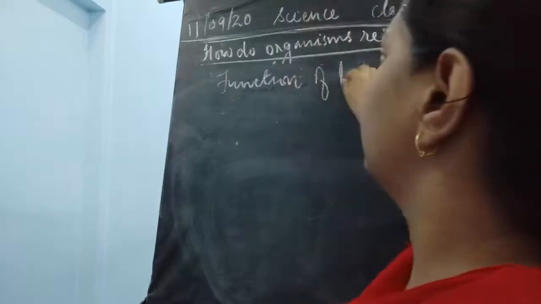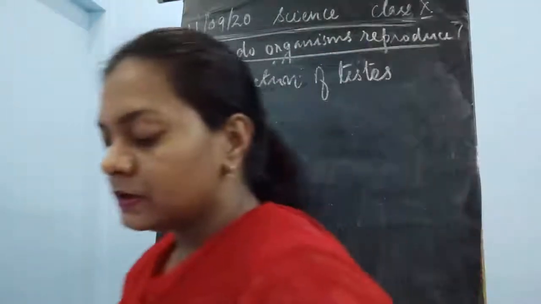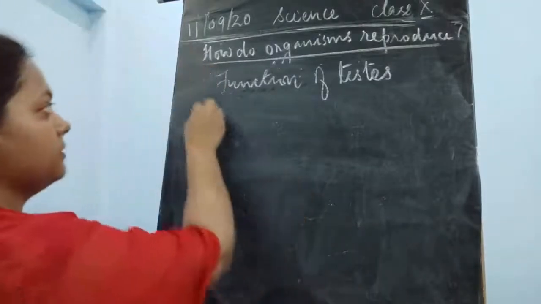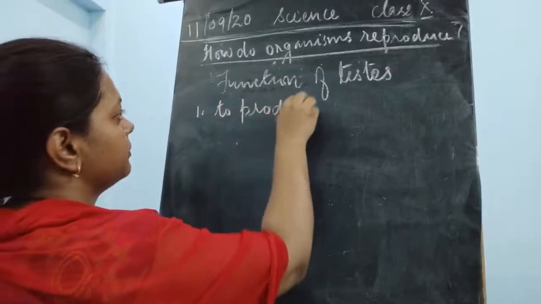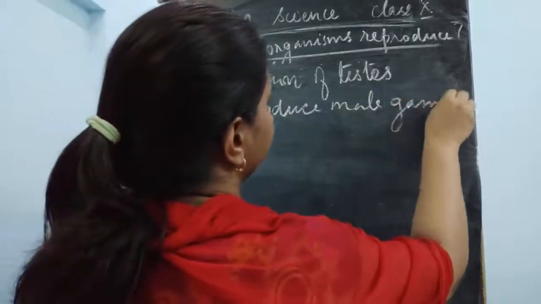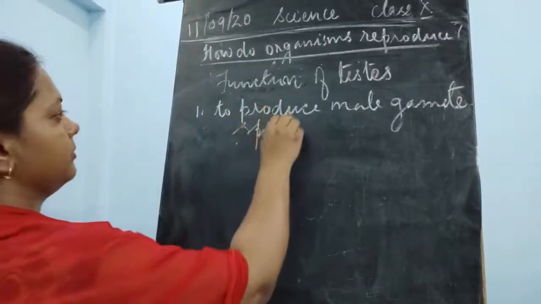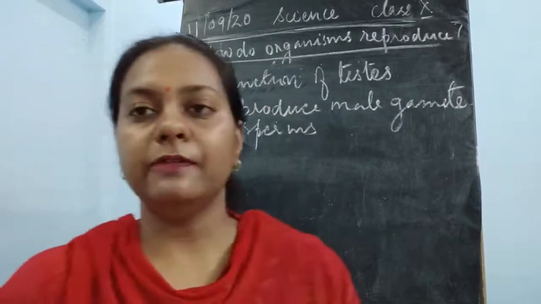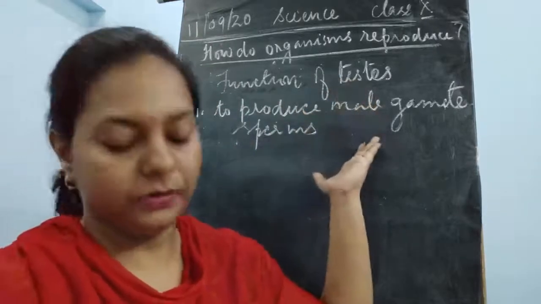So the function of the testis is that it produces sperms, the male gamete, and here the name of the male gamete is sperm. Okay, it produces sperms. So this is the primary function of the testis.